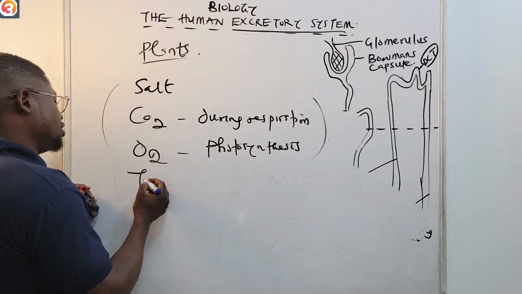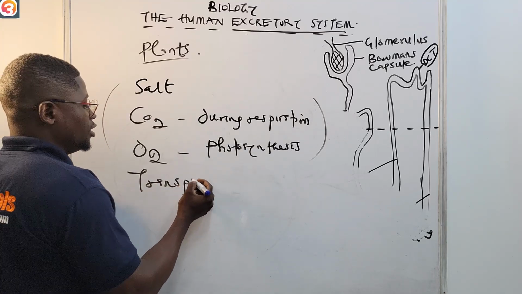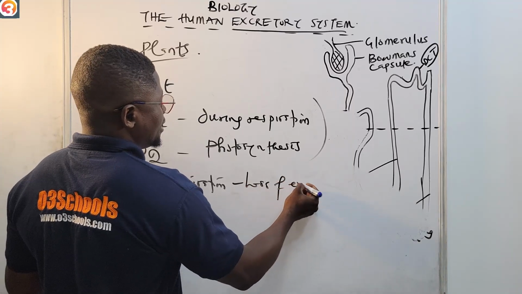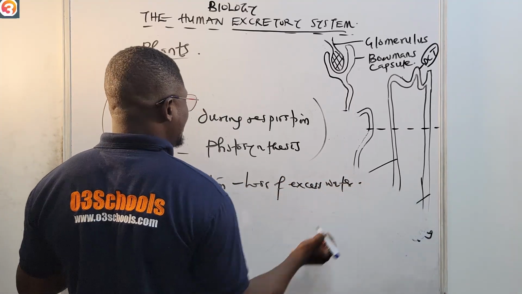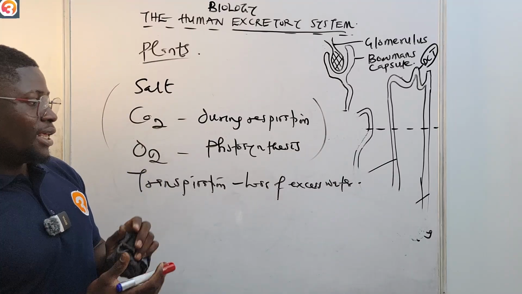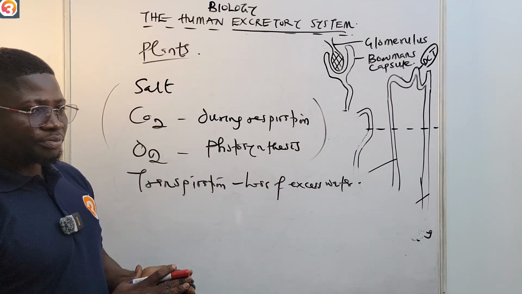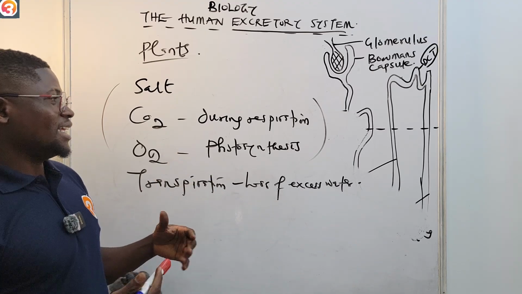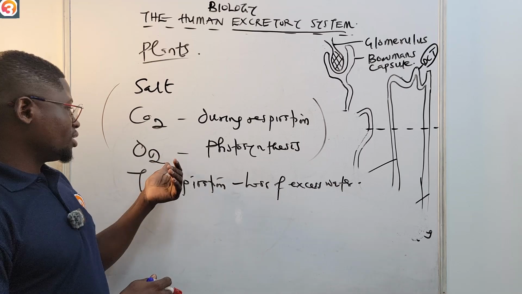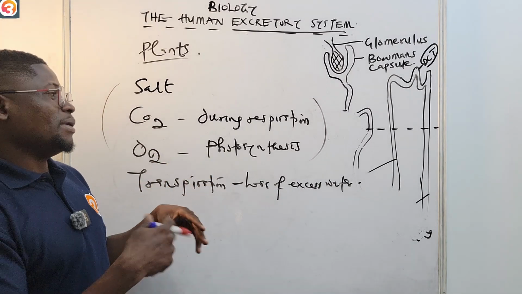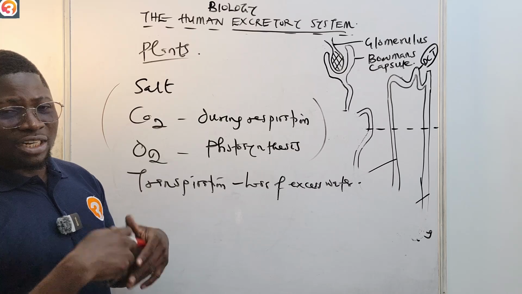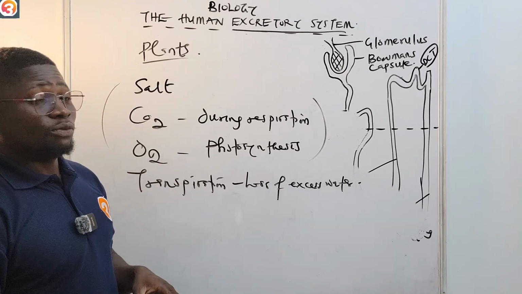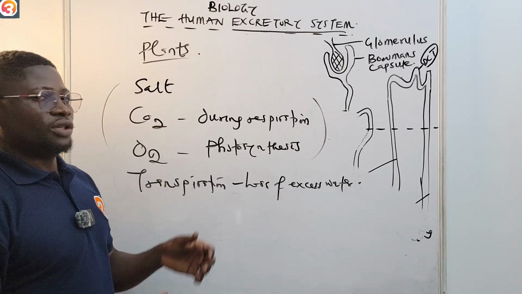Also, even during transpiration, the loss of excess water from the aerial parts of the plant, or the leaves rather, we talked about this, and respiration. So all of these are excretory products. Oxygen is a byproduct given out in photosynthesis, and carbon dioxide is given out during respiration. So all of these are excretory waste products from the plants.